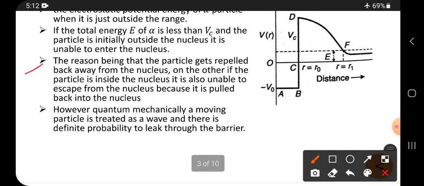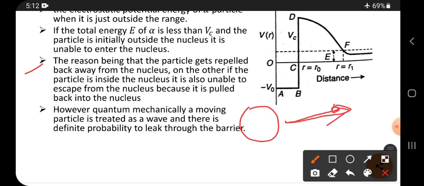The reason being that the particle gets repelled back away from the nucleus. When the alpha particle is present outside and is coming in this direction, it is repelled backward. Why? Because the alpha particle is positively charged and the nucleus is also positive, so they start repelling each other.